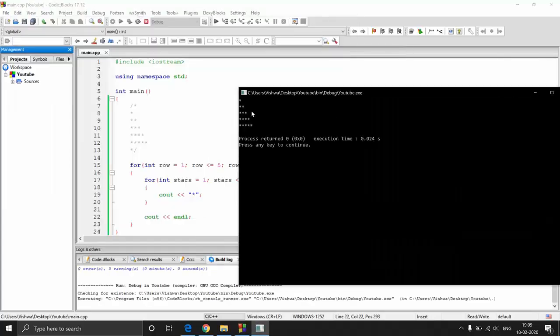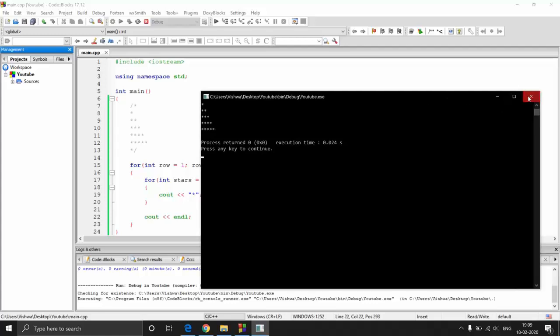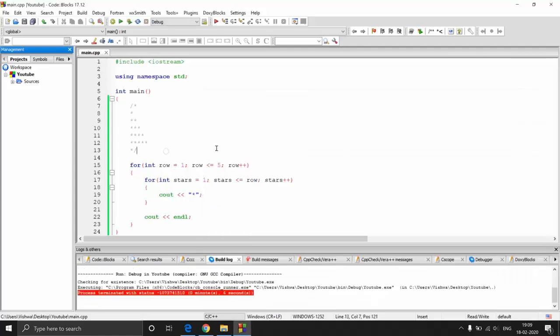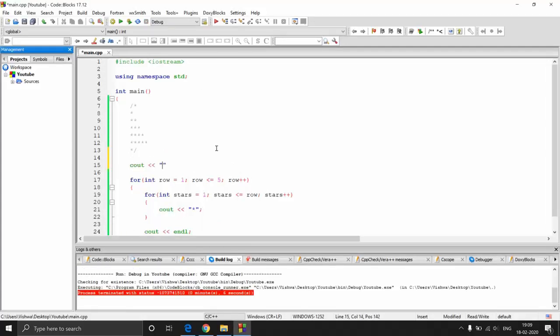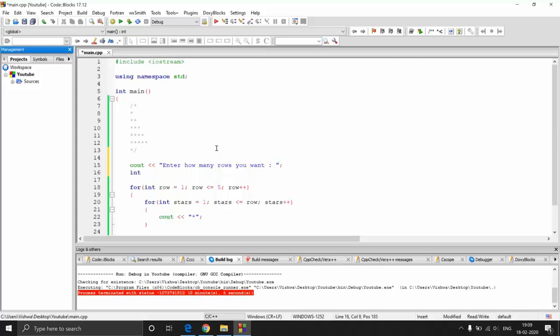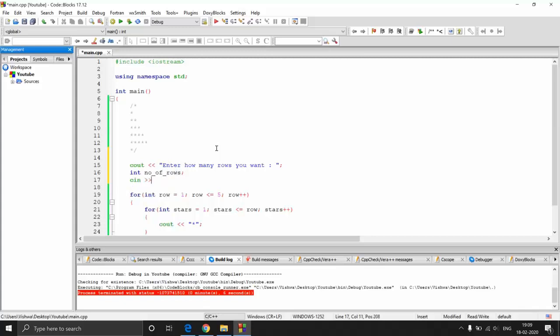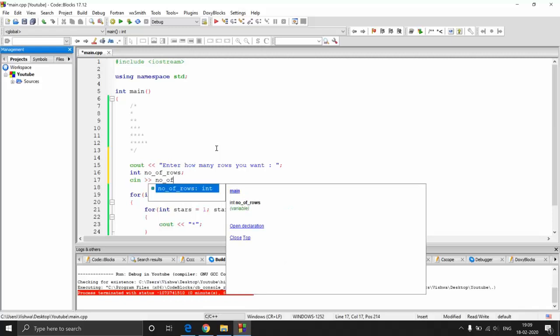So here you have 1 star, 2 stars, 3 stars, 4 stars, 5 stars. For n stars, you are just going to ask the user. So that's pretty simple, right? You can just ask, enter how many rows you want, something like that. So the user will enter. So int number of rows, and then cin number of rows.